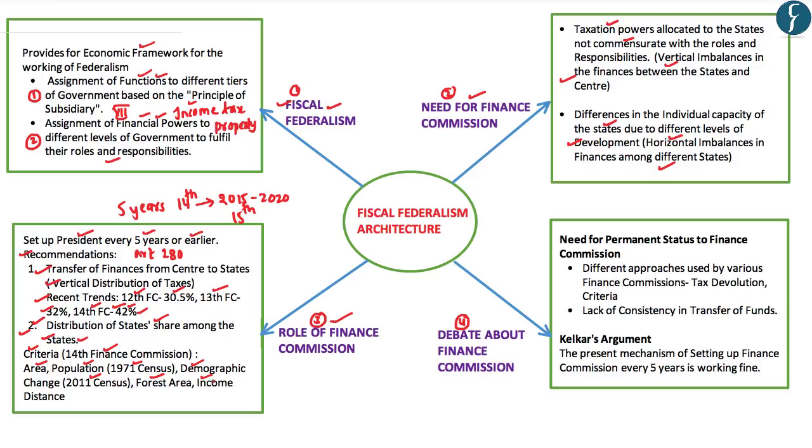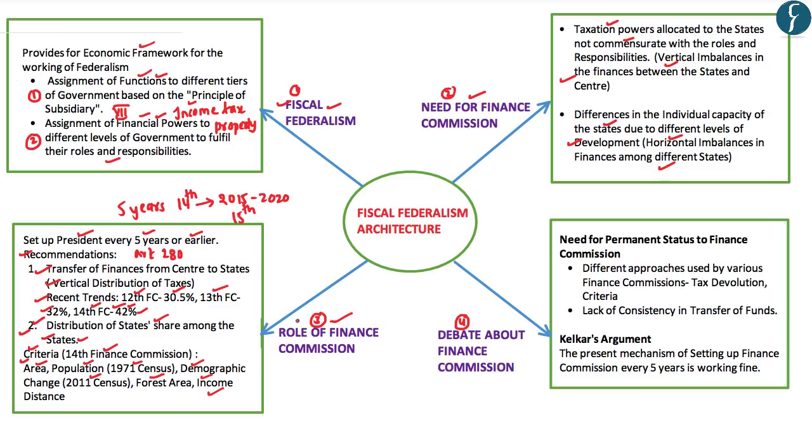So if the income distance is higher, then the particular state will get a much higher amount of finances. On the other hand, if the income distance is lower, a particular state would get a smaller share from the central government. Further, it is to be noted that among all these criteria, the highest weightage has been given to the income distance by the 14th Finance Commission.